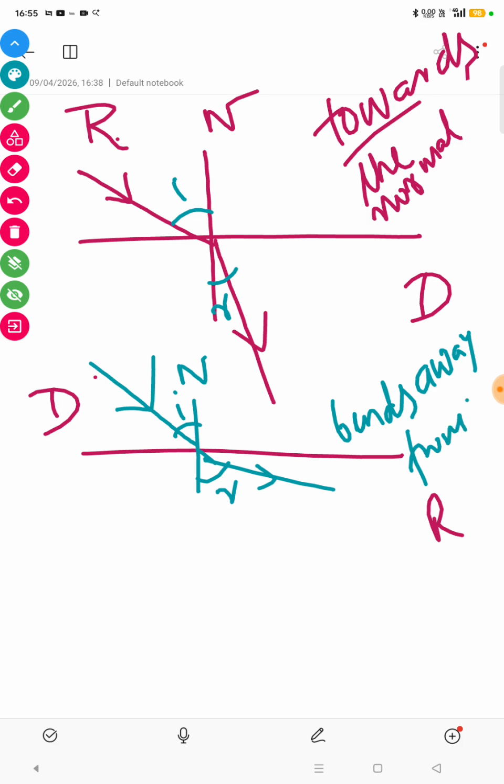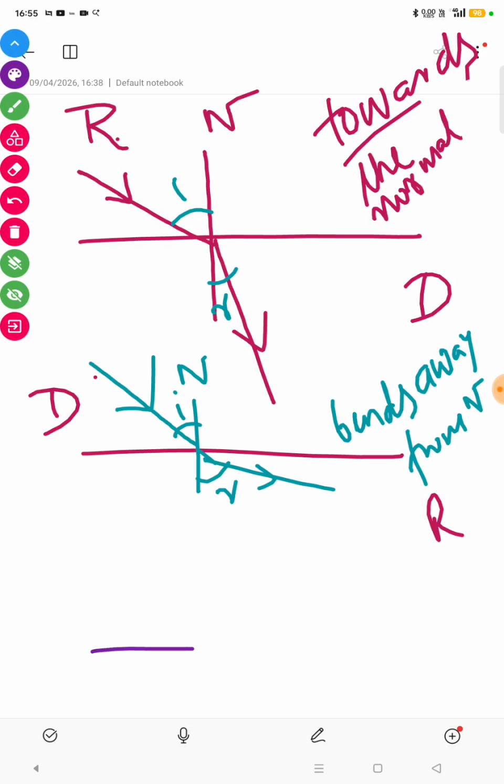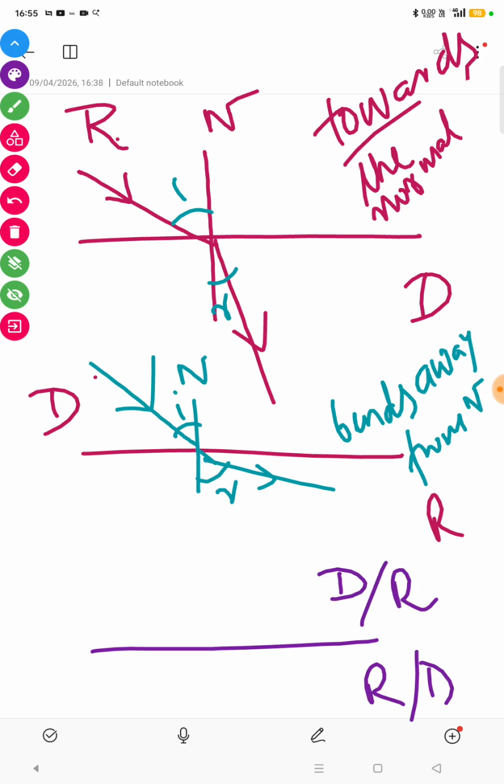And the last case is when the ray of light, be it a denser medium or rarer medium, travels through the normal, after refraction it gets refracted to its original path. These are the three cases. Over here angle I is equal to 0, angle R is also equal to 0.